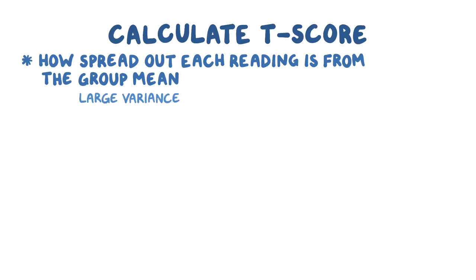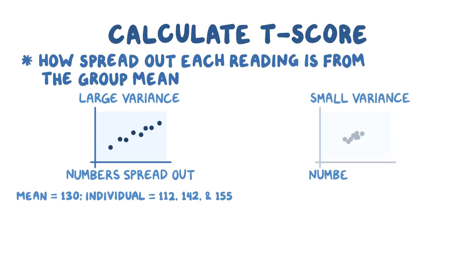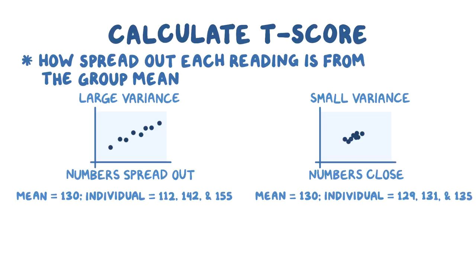A large variance means that the numbers are very spread out from the mean, like if the mean blood pressure was 130 and the individual measurements included numbers like 112, 142 and 155. A small variance means that the numbers are very close to the mean, like if the mean blood pressure was 130 and the individual measurements included numbers like 129, 131 and 135.